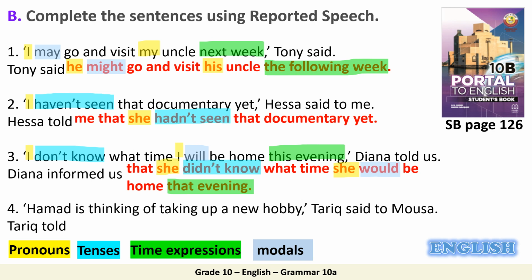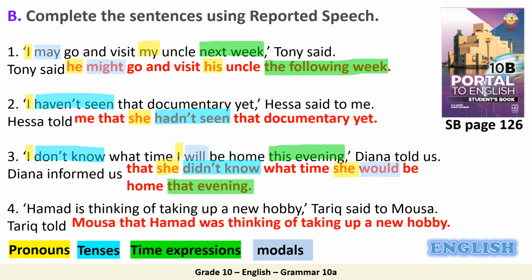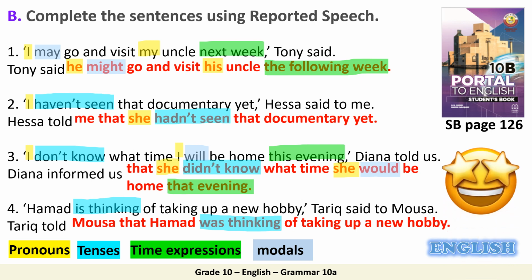How did Tariq report the speech of the first one? Okay, so Tariq told Musa that Hamad was thinking of taking up a new hobby. What are the changes that you have made? Very good. So is thinking, the present progressive, becomes was thinking, past progressive. Very good.